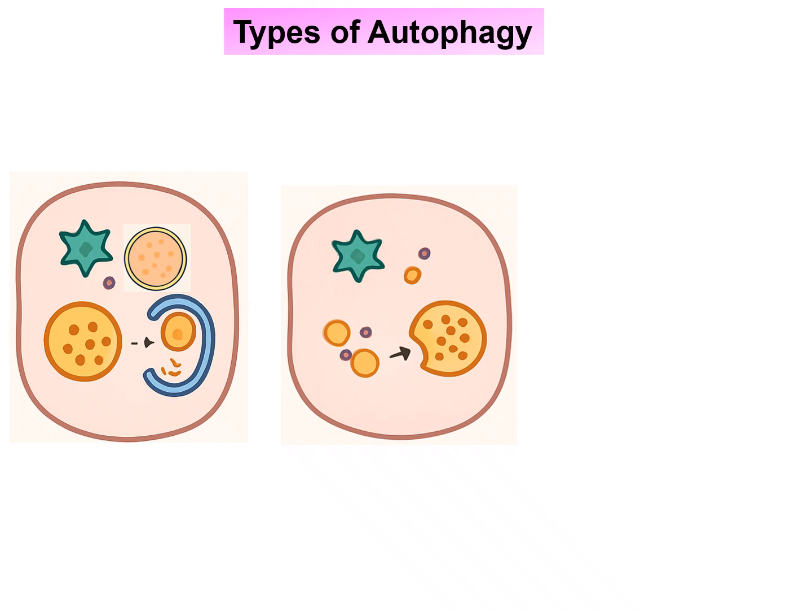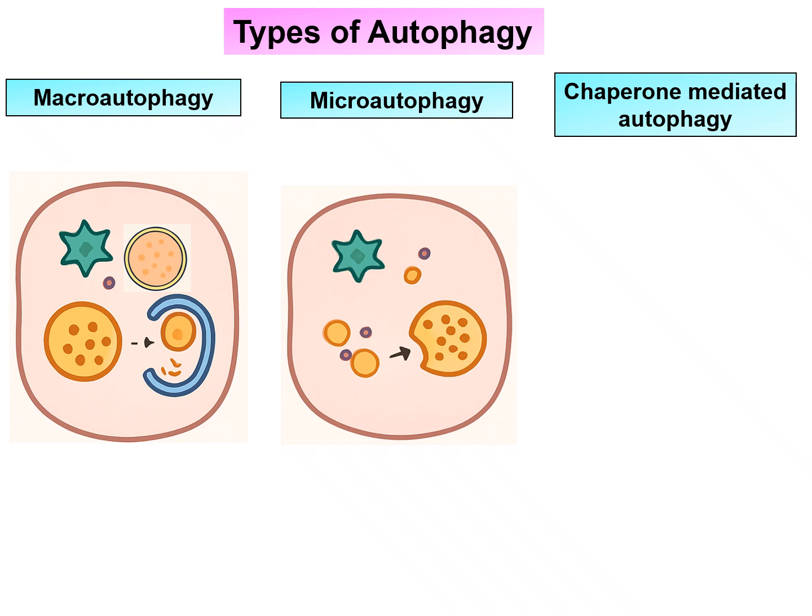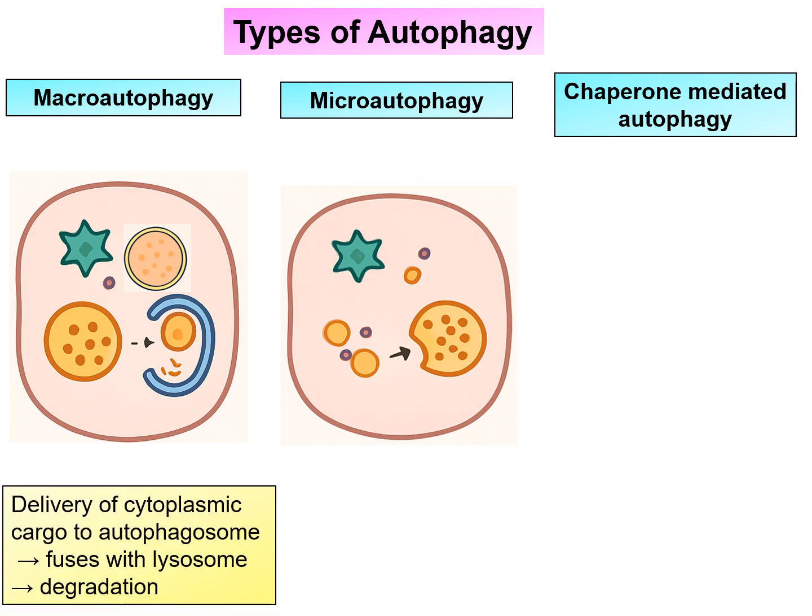What are the various types of autophagy? We have macroautophagy, microautophagy and chaperone mediated autophagy. In macroautophagy, there is delivery of cytoplasmic cargo to the autophagosome, which then fuses with the lysosome for degradation. In the initial stages there is membrane formation known as phagophore formation. Later on it forms an autophagosome, which fuses with a lysosome to form an autophagolysosome. So the classical feature of macroautophagy is autophagosome formation.